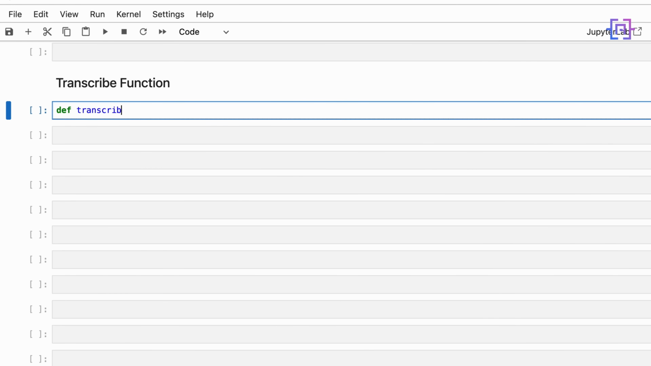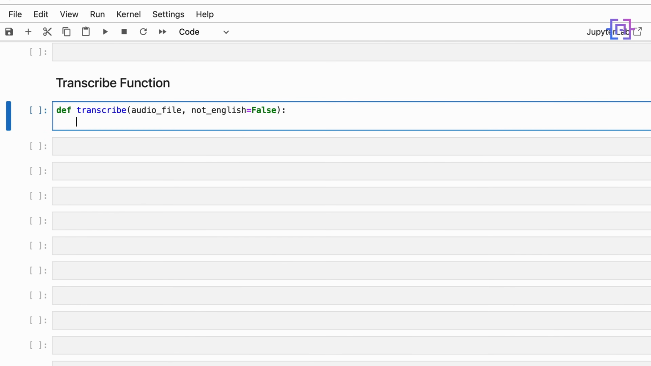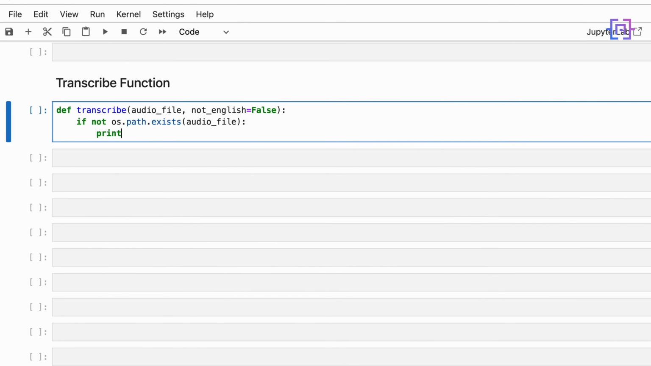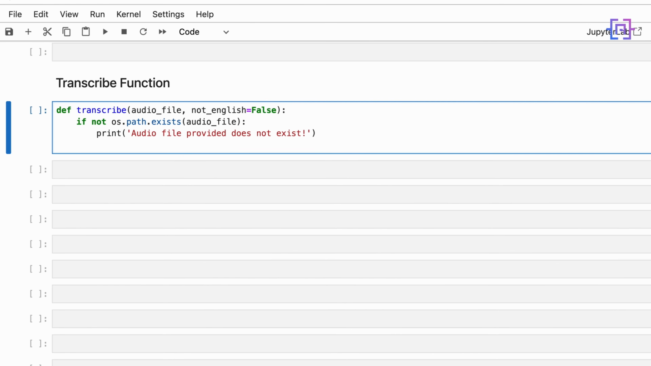We'll have here define transcribe_audio, with parameters audio_file, and another parameter not_english equal to False by default, which means that the audio file is in English. First step is to check if the file path exists. We say os.path.exists(audio_file). If it does not exist, we'll print a message to the user: audio file provided does not exist. And then we will return False.